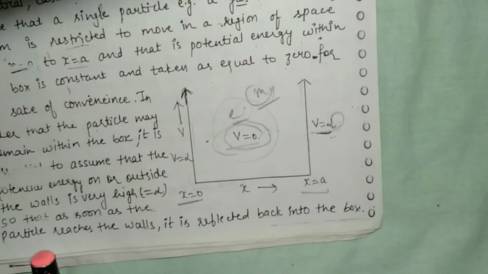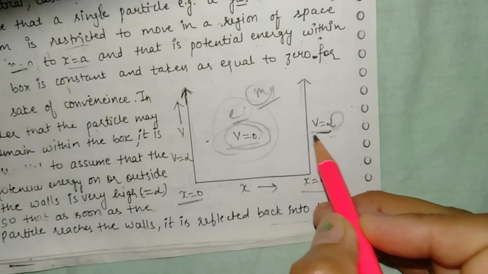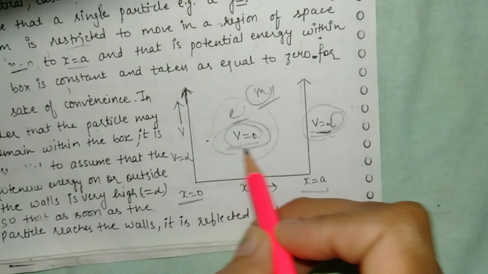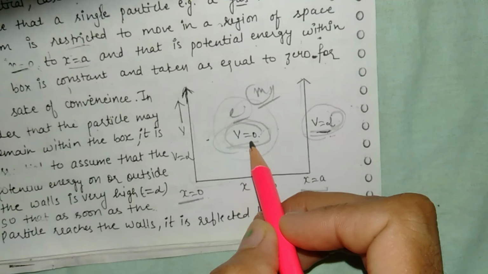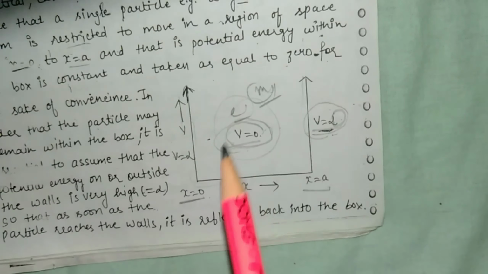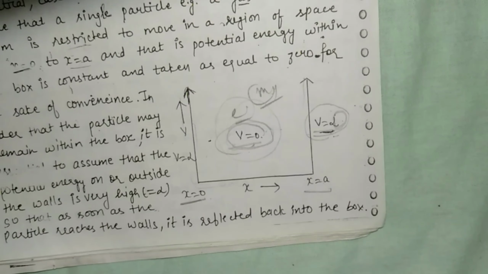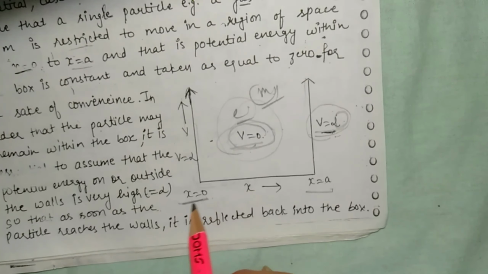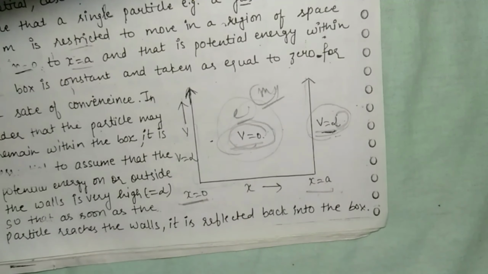So the walls of the box are at infinity. Here the potential energy is infinity, but here the potential energy is equal to 0. According to these conditions we will derive the Schrodinger wave equation for both, V equal to 0 and V equal to infinity, at the restricted area x equal to 0 and x equal to a.